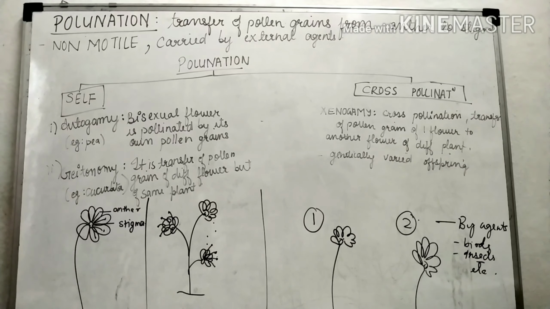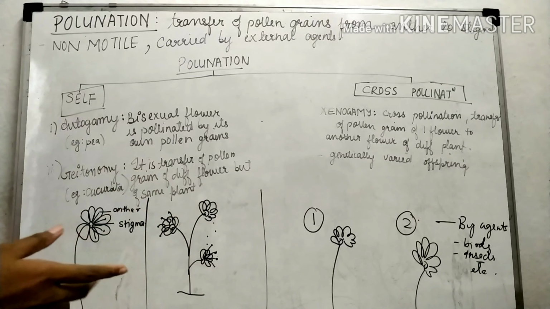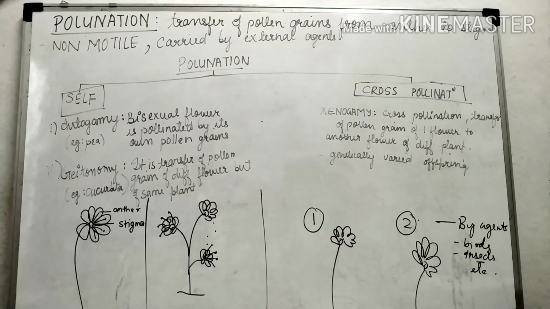It happens when a plant has two to three flowers present. When the pollen grains of the upper flower come to the lower flower and pollination happens, this process is called gaetonomy. It also comes under self-pollination. Autogamy and gaetonomy do not produce genetically varied offspring. They are genetically the same and do not produce variation. So the offspring of self-pollination, autogamy and gaetonomy, are genetically similar. Now the next, cross-pollination.